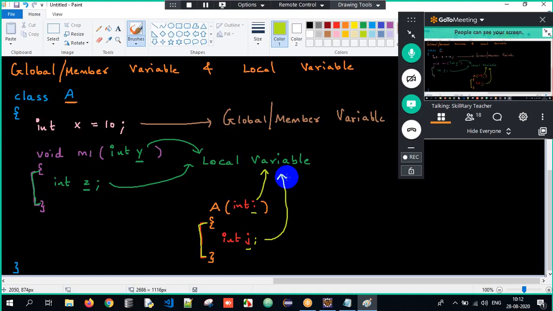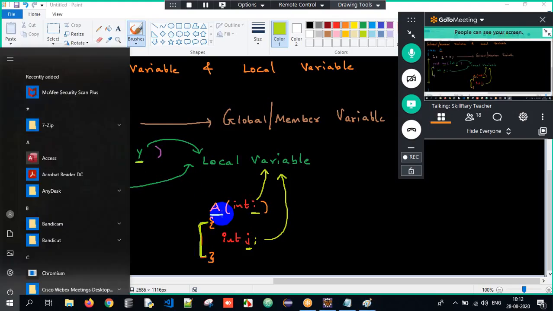But local variables can be accessed only within their scope, meaning y and z can be accessed only within that scope, and i and j only within theirs. Outside that block, I cannot do anything. But if it's a global variable, I can access it wherever I want throughout the class, within this method and within this constructor also. Got the clarity here? Understood?